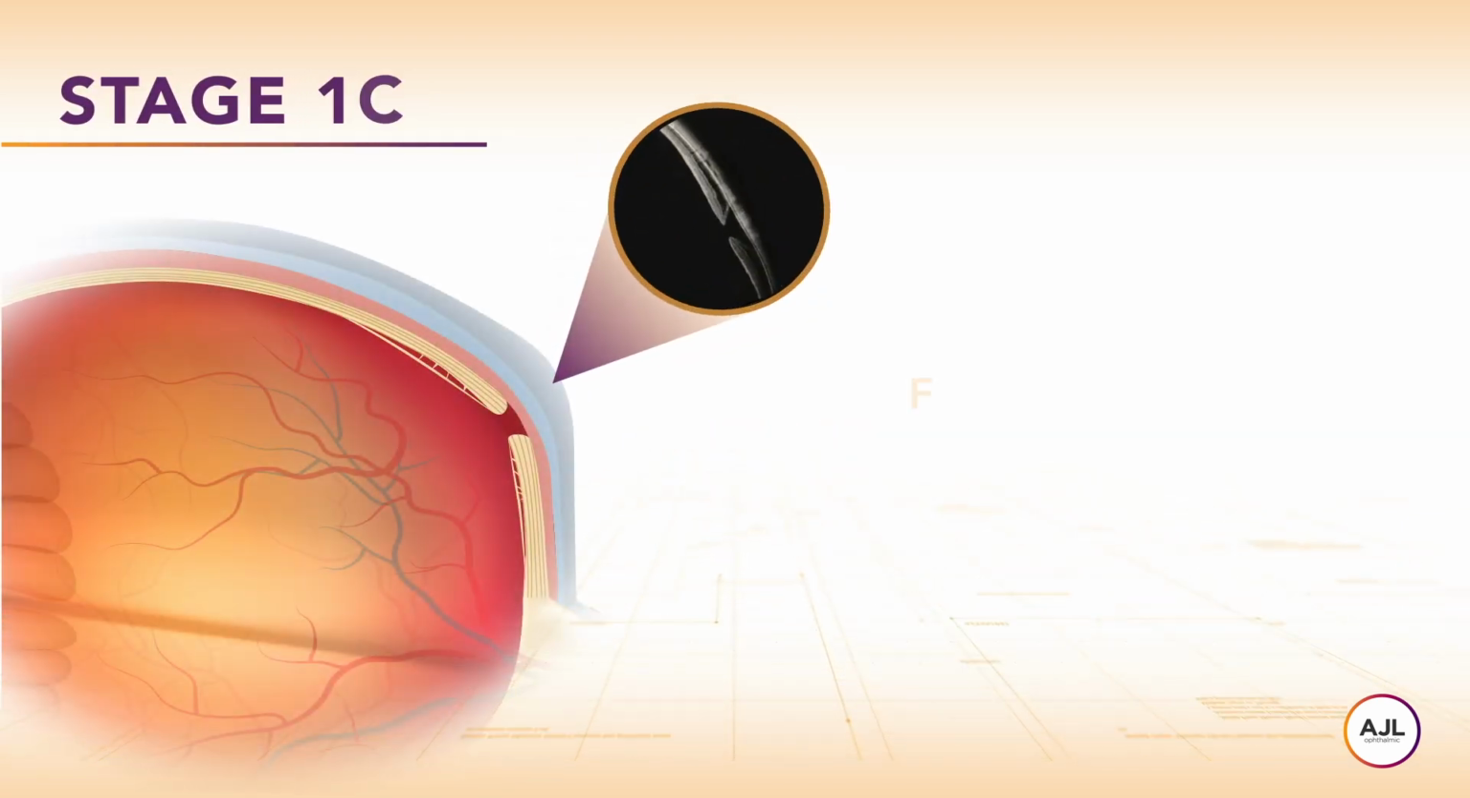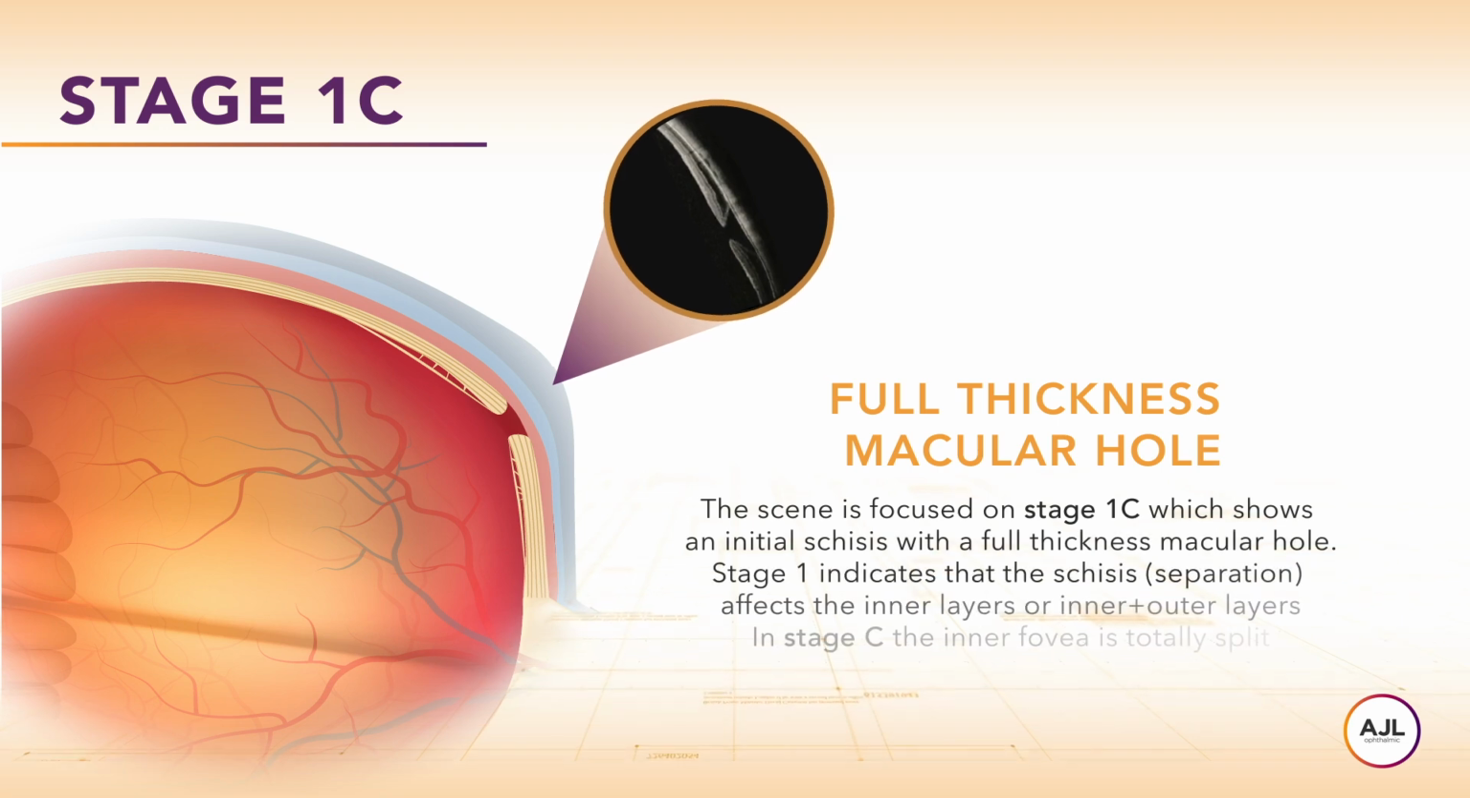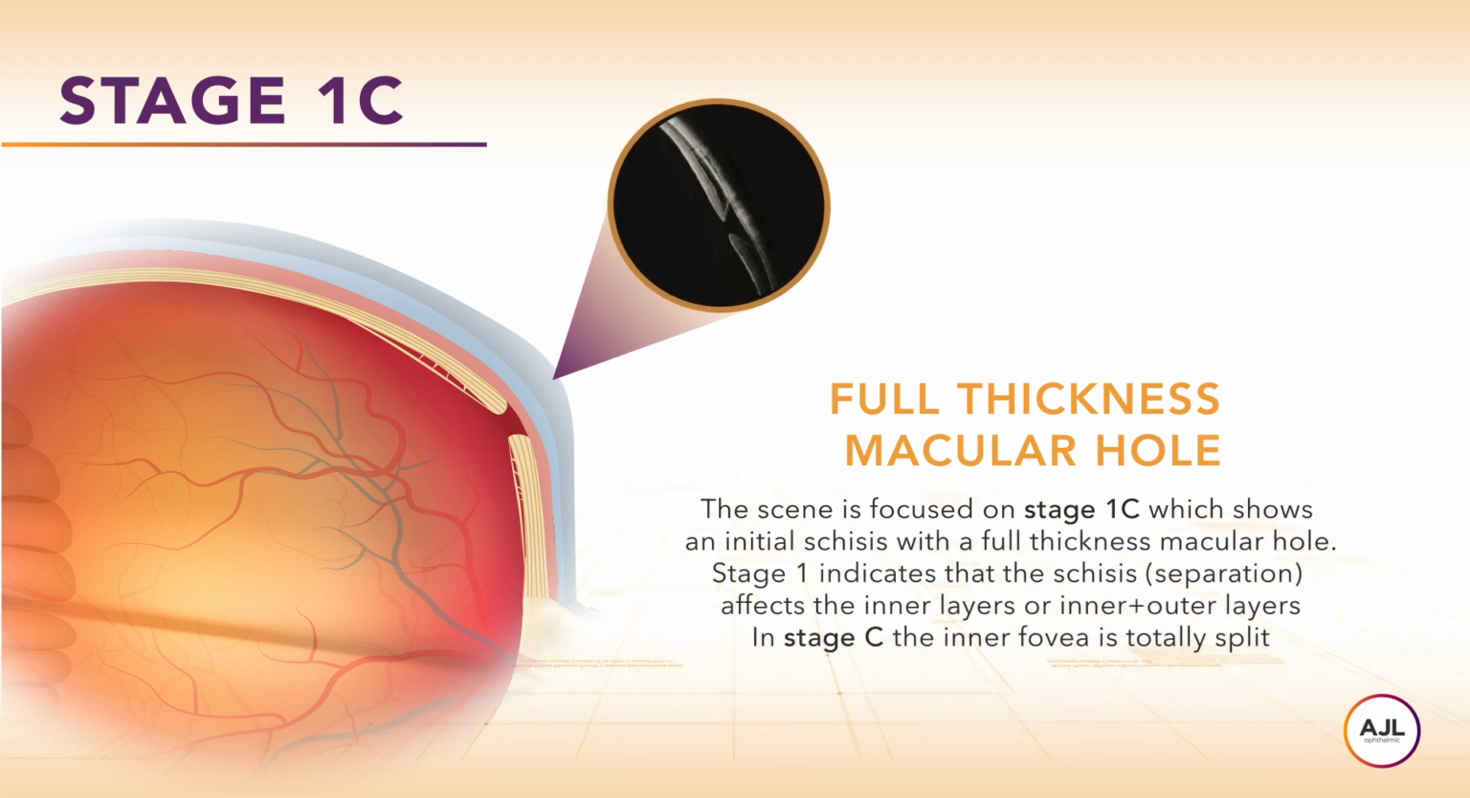The scene is focused on stage 1C, which shows an initial schisis with a full-thickness macular hole. Stage 1 indicates that the schisis affects the inner layers or inner and outer layers. In stage C, the inner fovea is totally split.